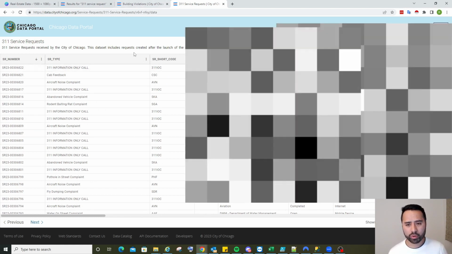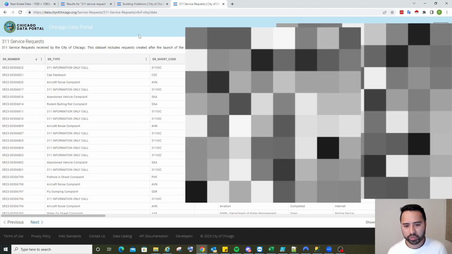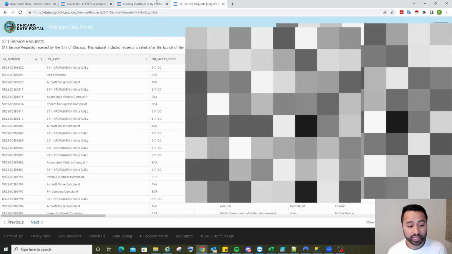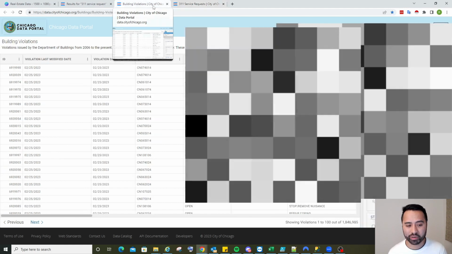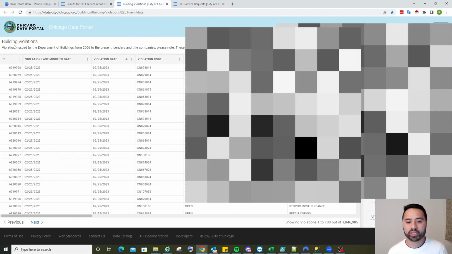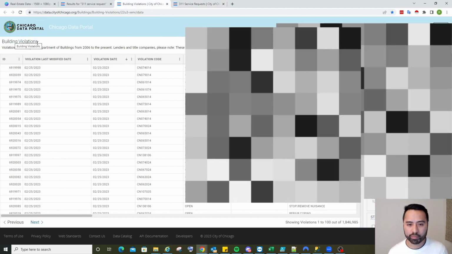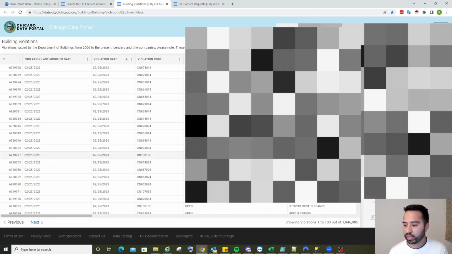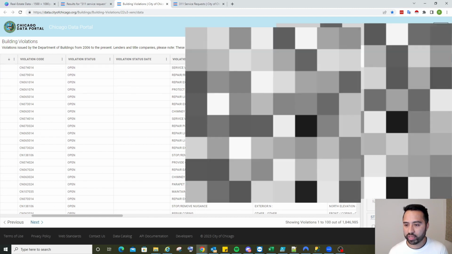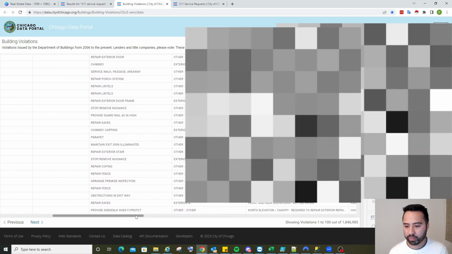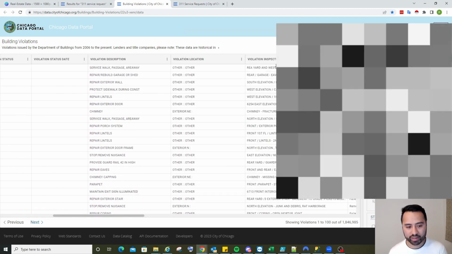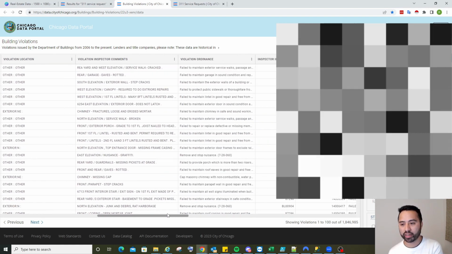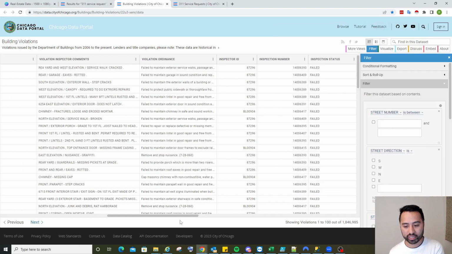No commercial software like PropStream or anyone else is going to have access to this data unless they decide to pull it one day, but I can guarantee you that's not the case. Same thing for code violations, building violations. These are pretty recent as well. Depending on the description, you're going to get a lot. Spend some time here looking at the actual descriptions to get a good idea of what the issue is.